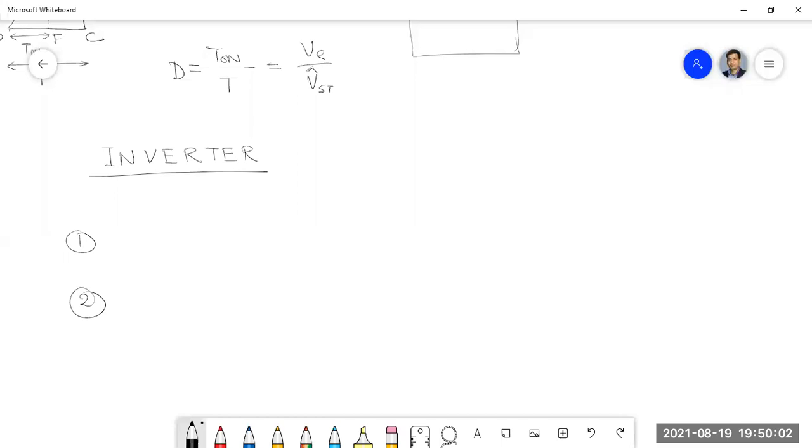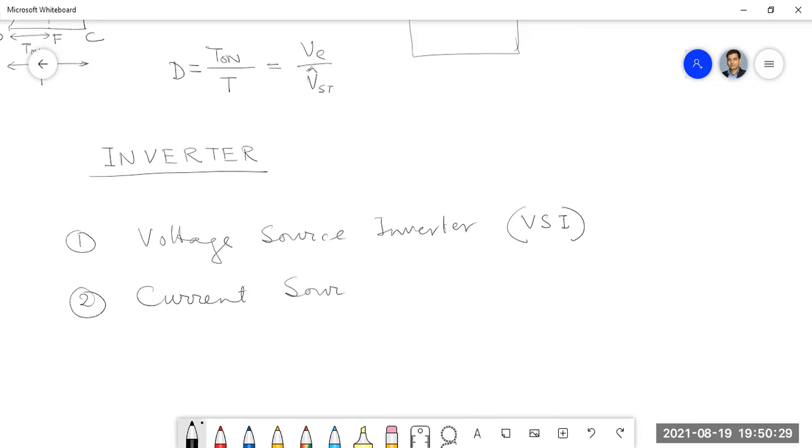Okay. So the first type of inverter is called the voltage source inverter, or in short, the VSI. Another type is called the current source inverter, where it acts like a current source.